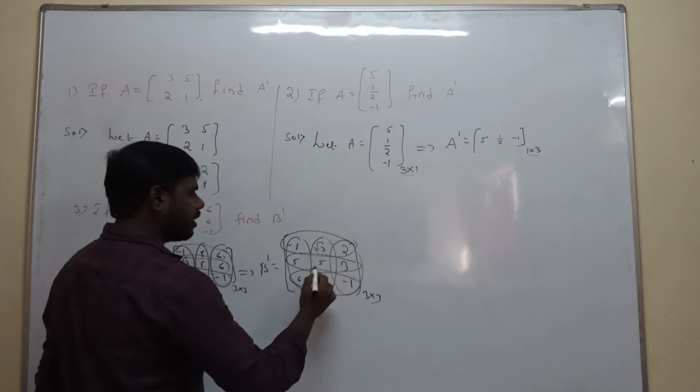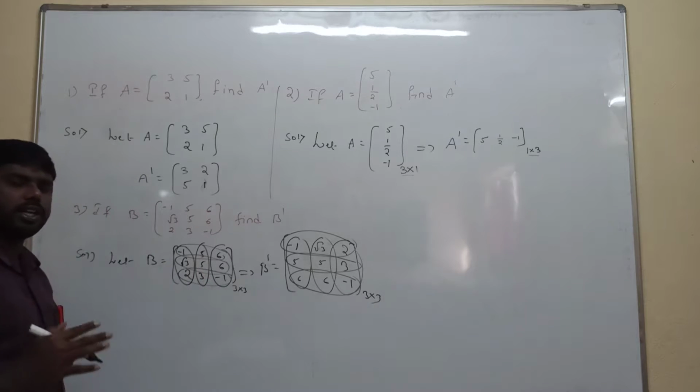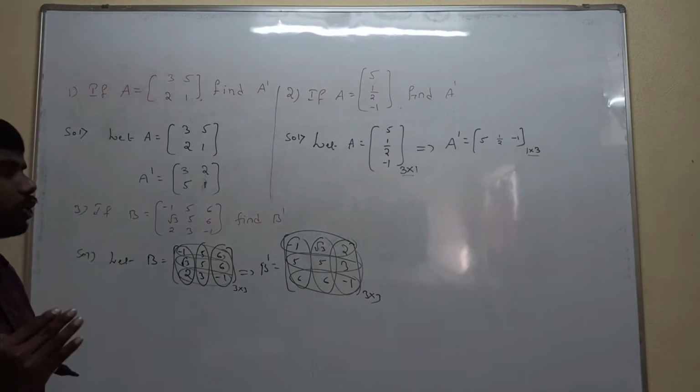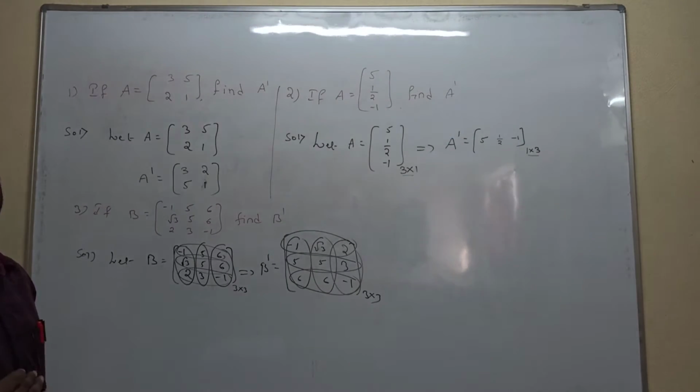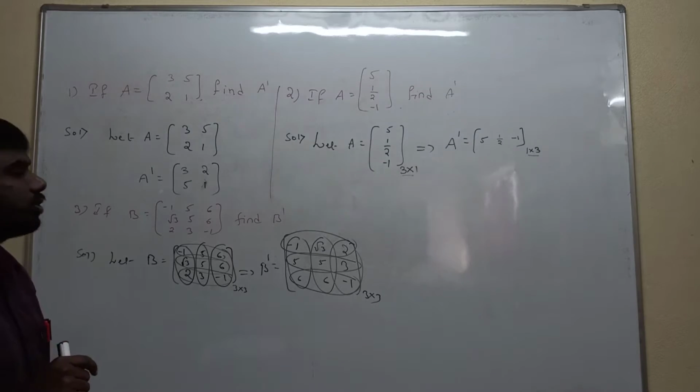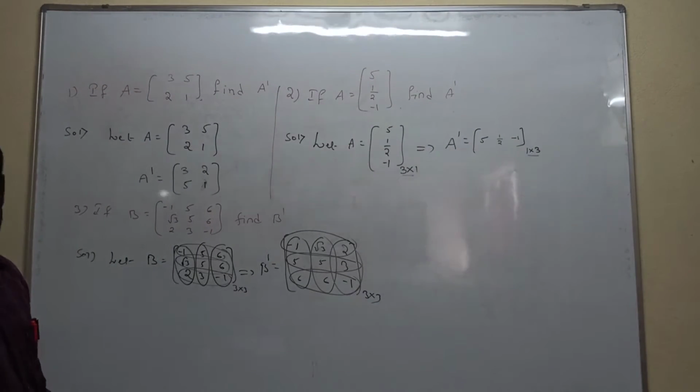You can take row wise or column wise. Definitely the matrix should be the same. Don't confuse that: you take row wise or column wise, we are only interchanging the rows and columns. It is nothing but the transpose of the matrix. Everyone understood? It is clear.